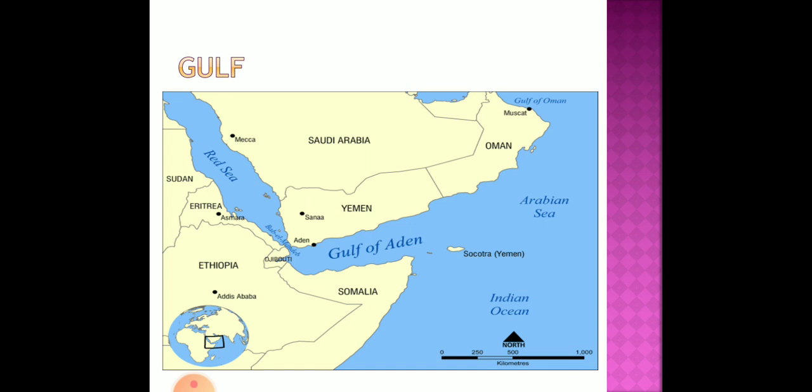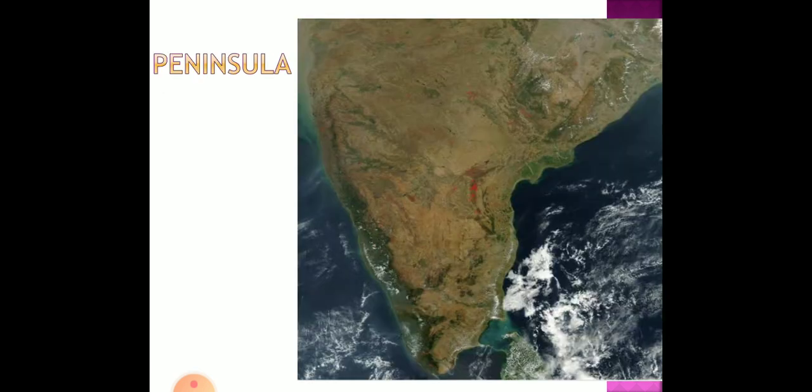Now we'll see the next one, a peninsula. What is a peninsula? A peninsula is a piece of land which is covered on three sides by a water body and on one side by land. So that is a peninsula. India is a peninsula country. We usually study that India is a peninsula. How is it a peninsula? Because it is covered on three sides by a water body, and on the top it is covered by a landmass. Himalayan mountains are there on the top. So India is a peninsula.